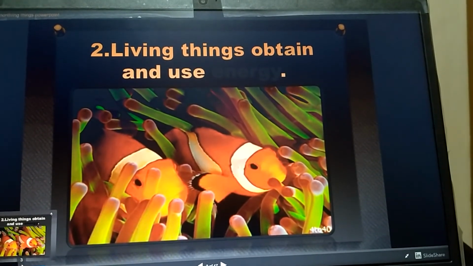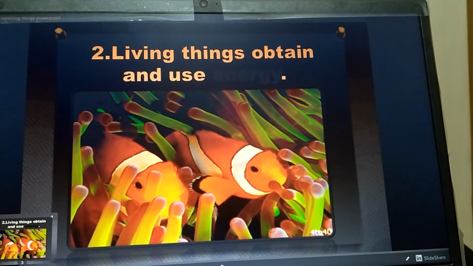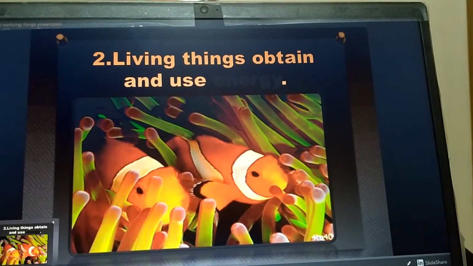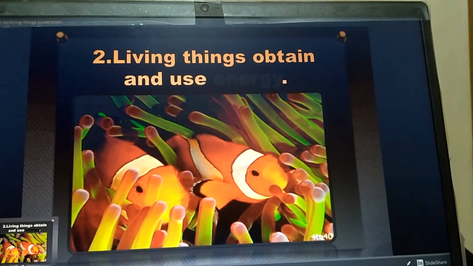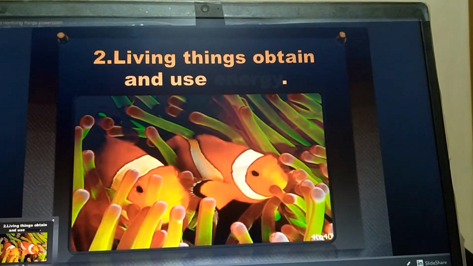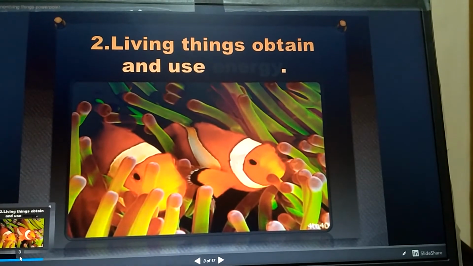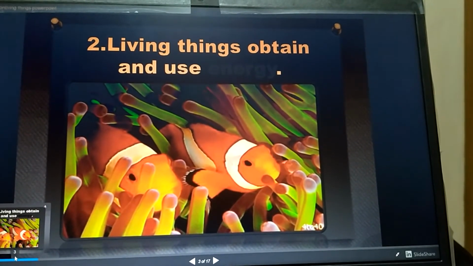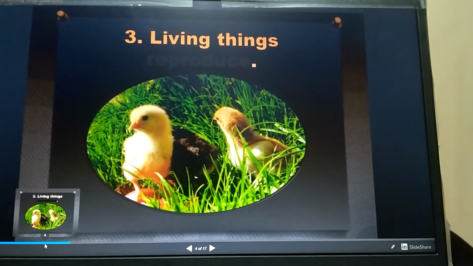Photosynthesis occurs in the presence of air, water and sunlight. Animals get their food from plants and other animals. They get energy from the plants and other animals. Non-living things do not need food and water for their survival.